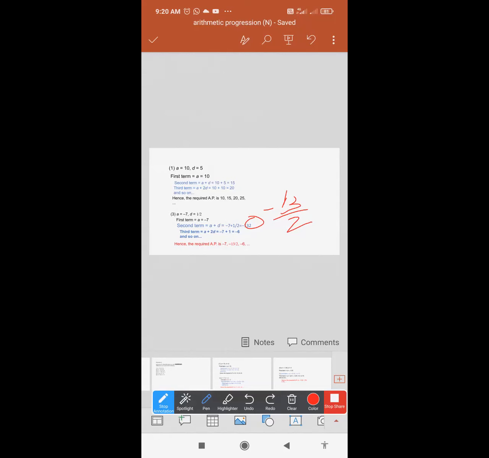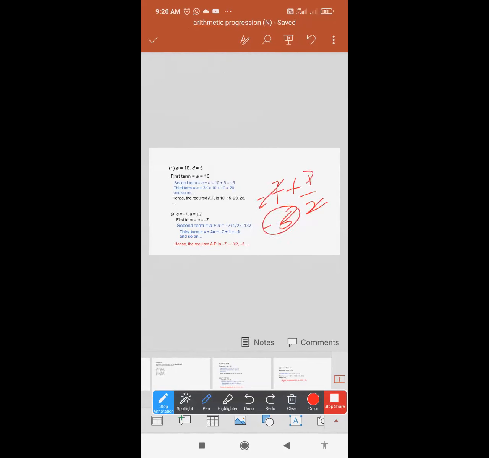No, 12 by 2. This will be just a second. Clear. This is your minus 7 plus 1 by 2. So what will you get here? How do you solve it with LCM? 7 twos are 14, 1 will get cancelled out, and you will get minus 6.